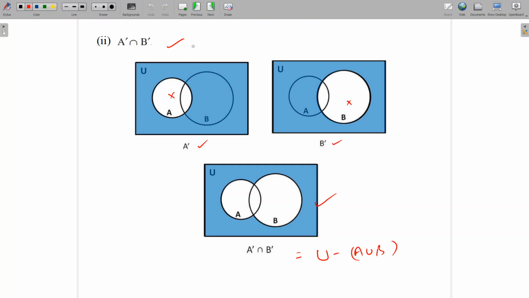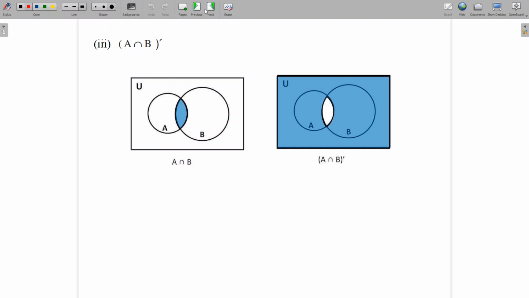Next we will go to question number 5, third part. So here we have the third part, A intersection B whole complement. First of all, we'll draw the Venn diagram for A intersection B. A intersection B means common elements of set A and set B. So this is our A intersection B. Next, we have to find the complement of this. Complement means from the set U, we'll remove all the elements of the set A intersection B. So this is the diagram for A intersection B whole complement, that is, removing this portion from the set U.